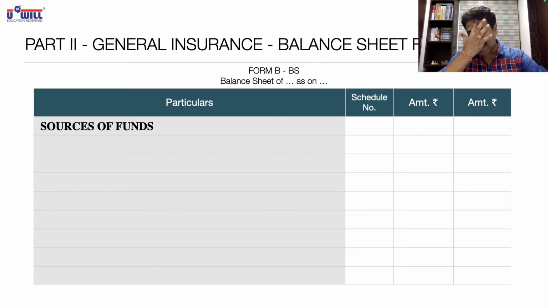Now, from the liabilities side, all of you remember companies and banks, whatever liabilities we have done. In those liabilities, which are the sources of funds from where we get the money? Here, no trick is required. It is all logical and common sense only. When we are writing sources of funds, what were we used to writing in banks' balance sheets? Capital, reserves, deposits, borrowings, other liabilities and provisions.